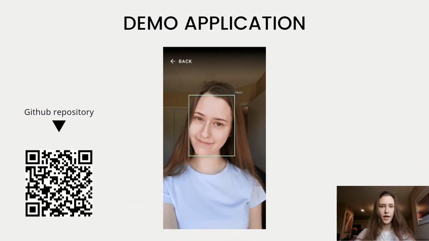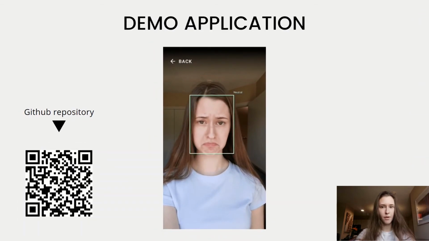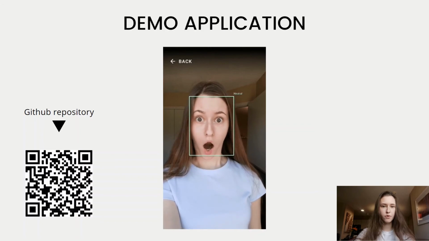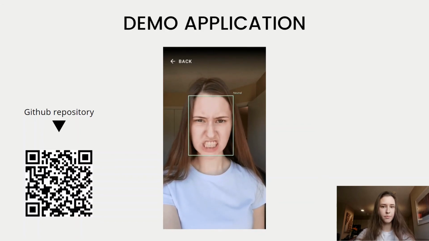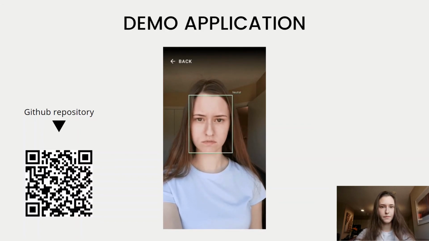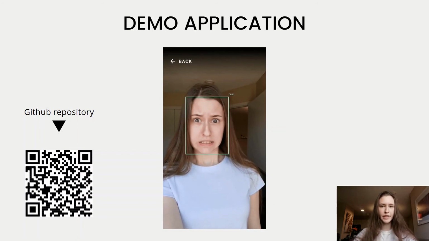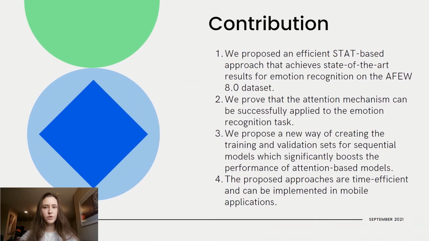The proposed pipeline was implemented in a mobile demo application which can predict the emotion of each person in a given input image or video. Our main contribution consists of the EfficientNet-based feature extractor that can be used to obtain high-quality representations of input data for the emotion recognition task.